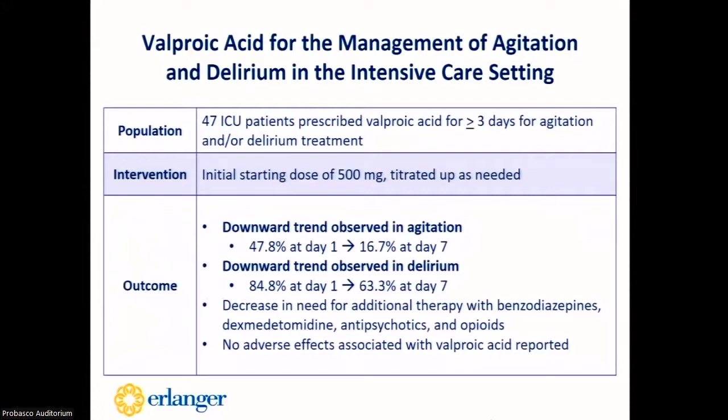In a study analyzing the use of valproic acid for the treatment of agitation and delirium, all patients started at a daily dose of 500 milligrams and titrated up as needed. However, most patients did not exceed 1,000 milligrams by day 7 of therapy as a total daily dose. The results showed a downward trend in both agitation and delirium by day 7 of therapy.